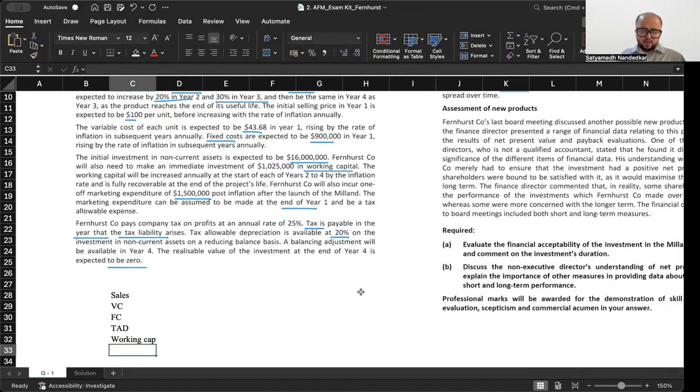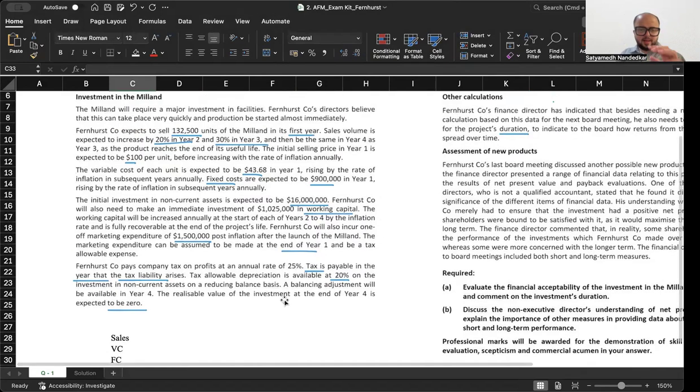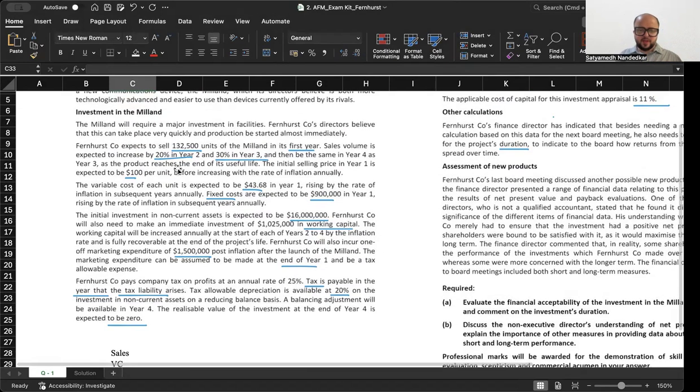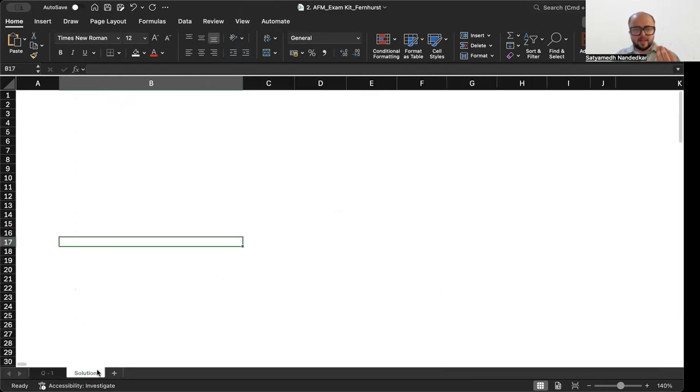Our first working note is the one on sales. Now, if you observe, they have specifically told you that in year one, you expect to sell 1,32,500 units. They have given you the year on year growth in sales volume. So let's write that down first. Then they have given us the sales price. So let's make a list of that.